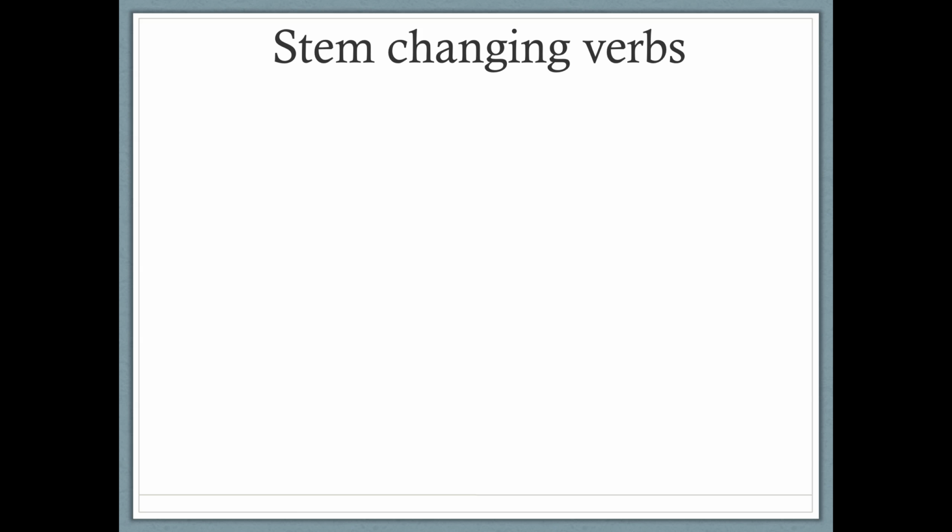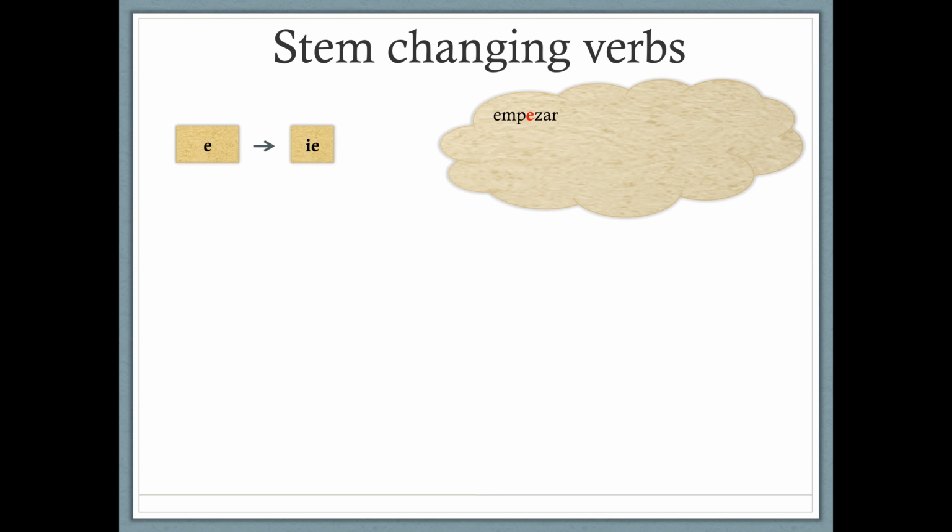Stem changing verbs, which is what our focus is on today. There's three types that we're going to talk about. First type is E to IE stem changing verbs. These are verbs like empezar, querer, perder, preferir, despertarse, sentirse, cerrar,